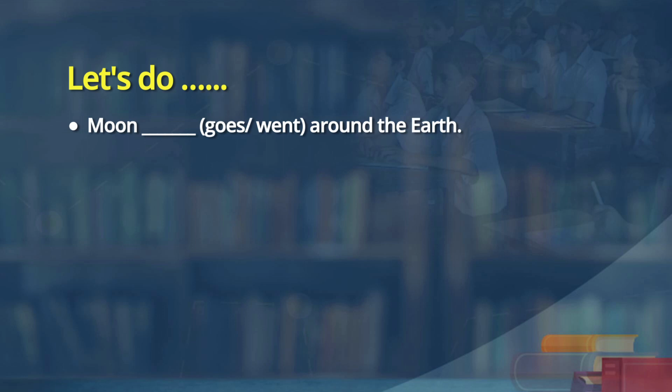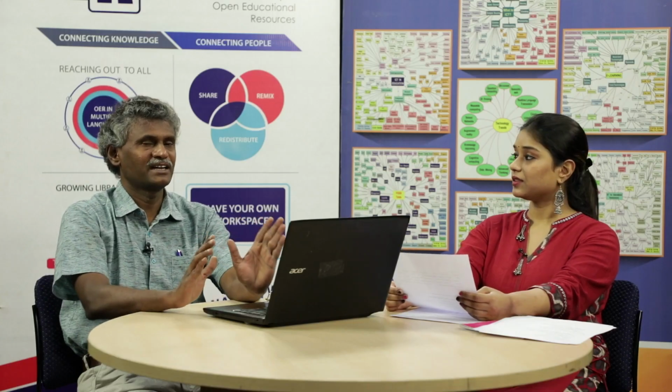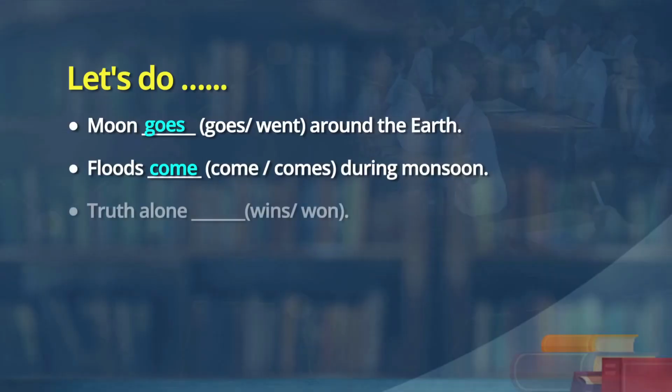Moon goes around or went around the earth. Moon goes around the earth. Floods come or comes during monsoon. Floods come during the monsoon. Yes, because floods is plural. Truth alone wins or won. Truth alone wins. Okay.